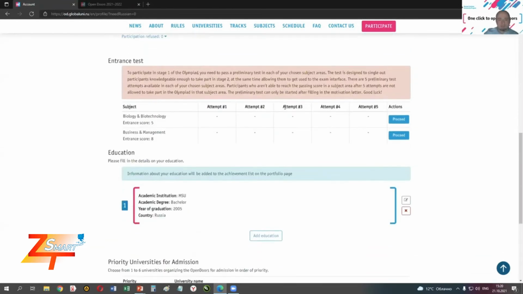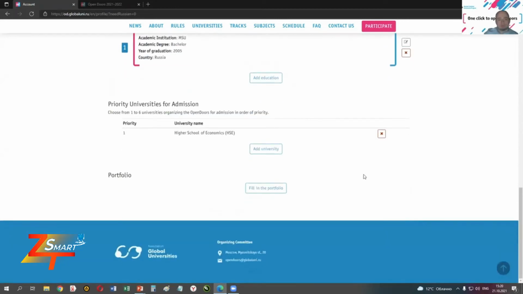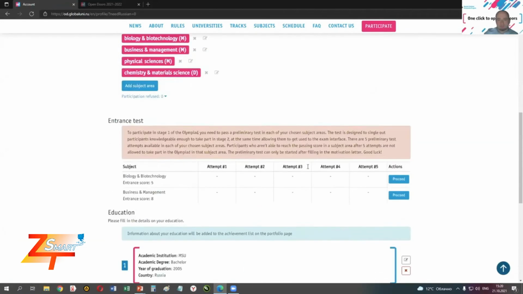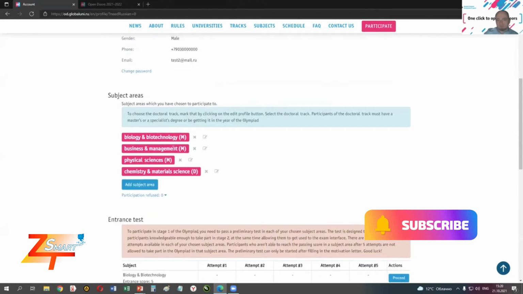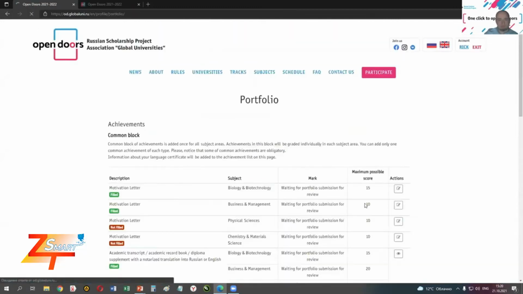Next, what you have to do is fill in the portfolio and take the entrance test. But you will not be able to take the entrance test after just choosing the subject areas, because your portfolio is not filled. You have to fill the portfolio first and then take the entrance test. So you just skip all this area and go here to filling in the portfolio.